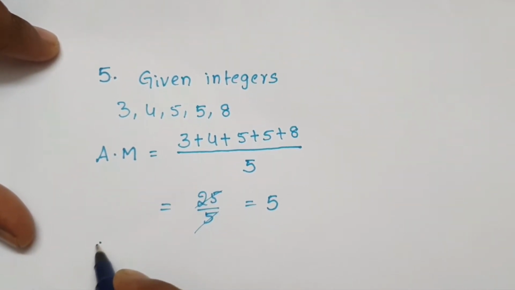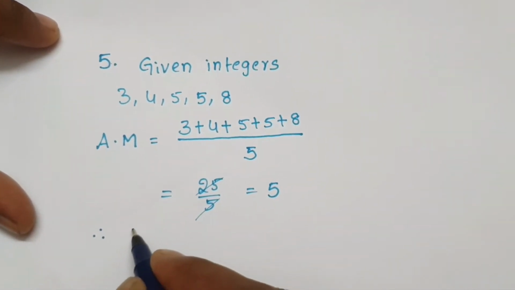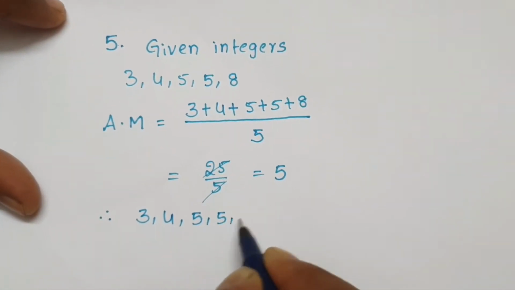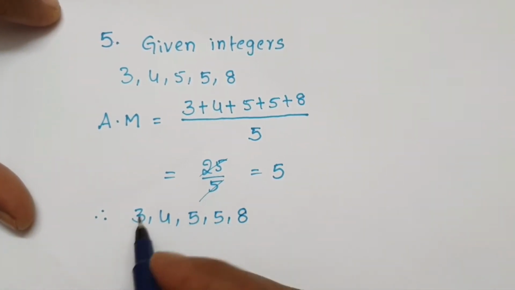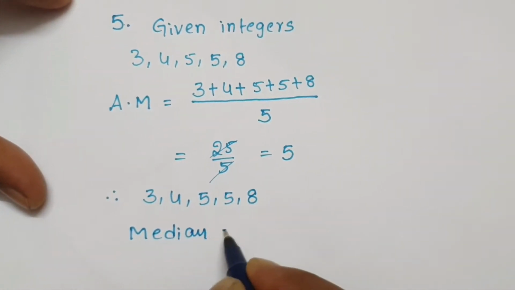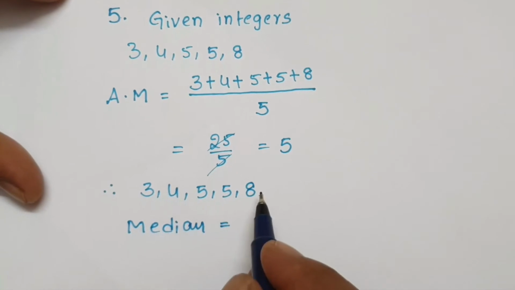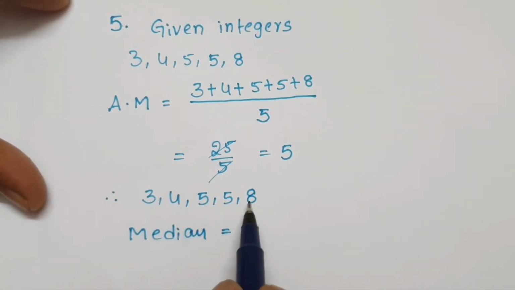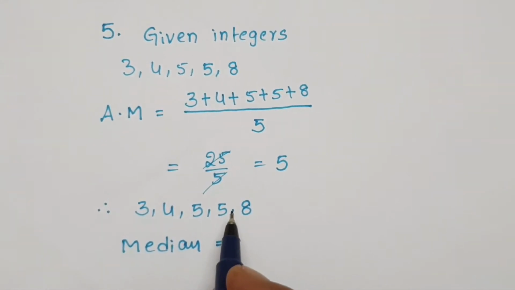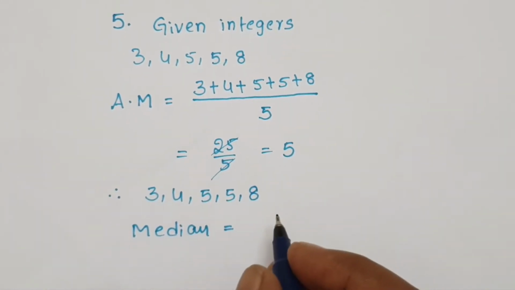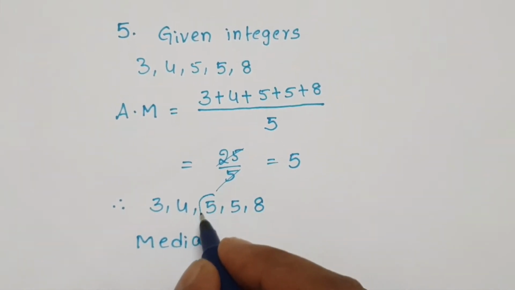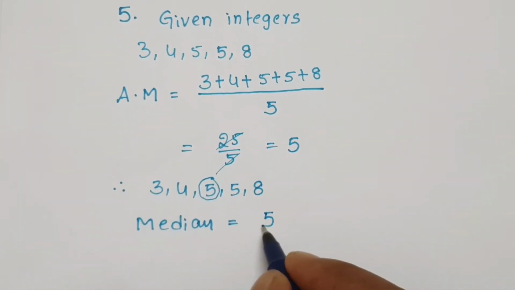Next, find the median. Median means, given data, write in ascending order: 3, 4, 5, 5, 8. This is ascending order. Median depends upon the number of observations. Odd number of observations, 1, 2, 3, 4, 5. 5 observations. What is the median? Only one median, which is the middle value. That is called median. Here the middle number is 5. So median is 5.